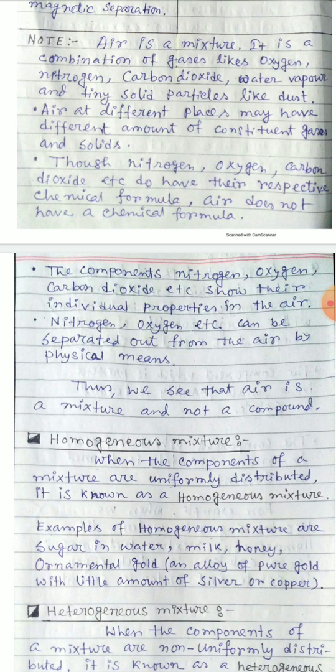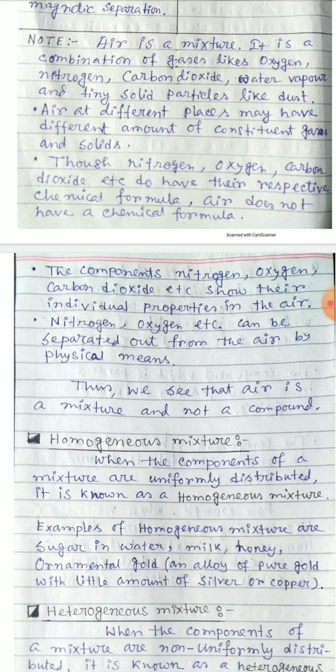First point, air at different places may have different amounts of constituent gases and solids. That is, air does not have any fixed composition, and the composition of air changes by changing places.